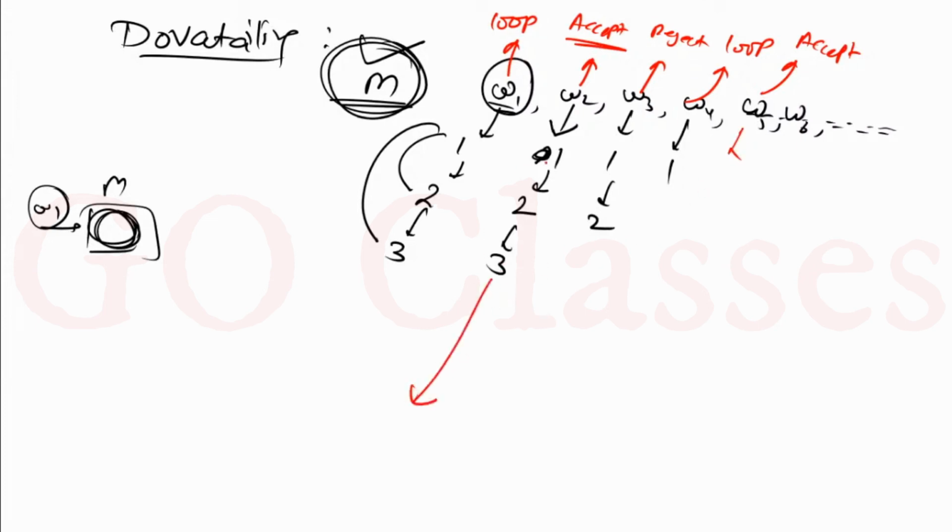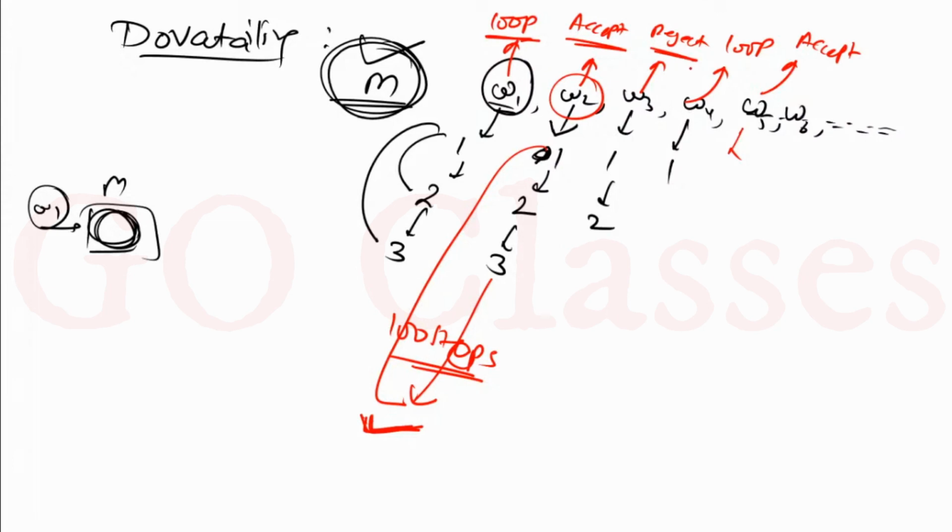on this w I will reach a total of 100 steps. After some finite amount of time on this w I will definitely reach 100 steps. So at this point of time I will accept this w, and within some finite amount of time I will get to know that yes, w2 is accepted. Remember, even though this w1 is causing a loop, we are unaffected by the loop because we are not running this w1 dedicatedly.